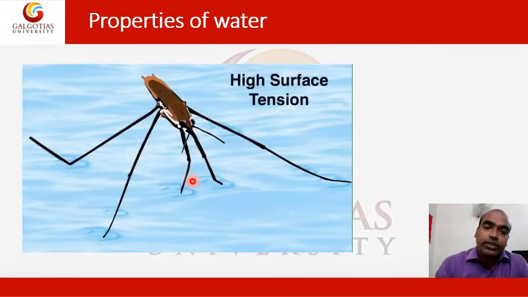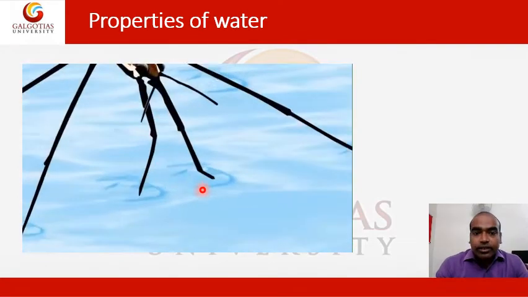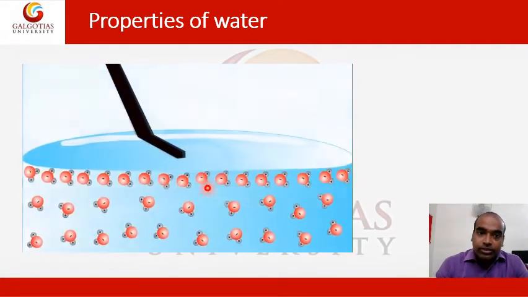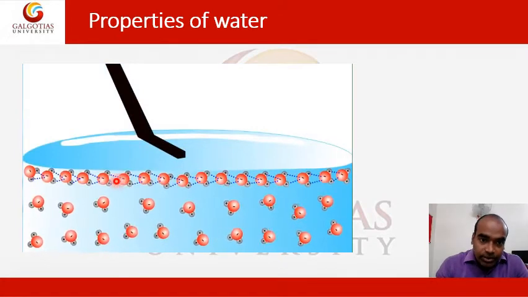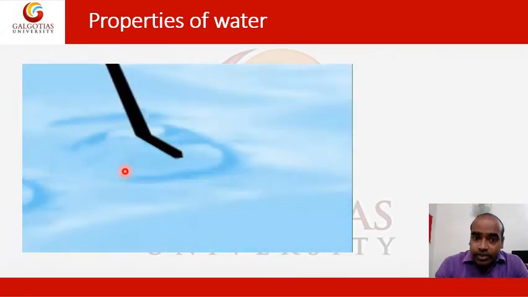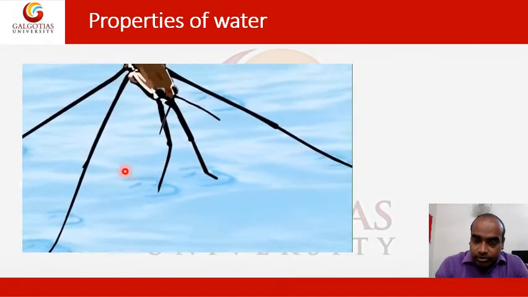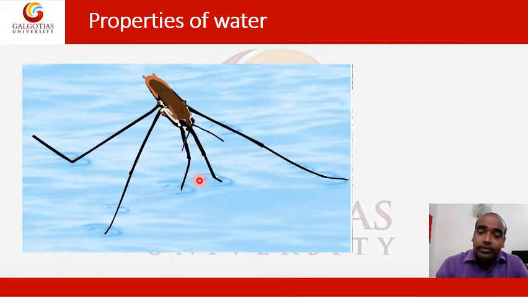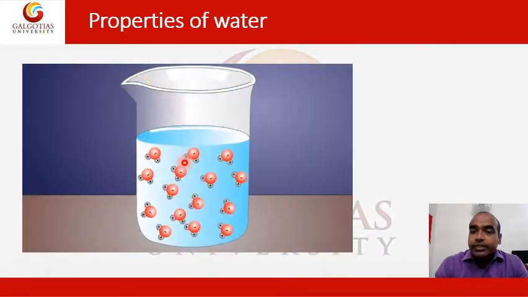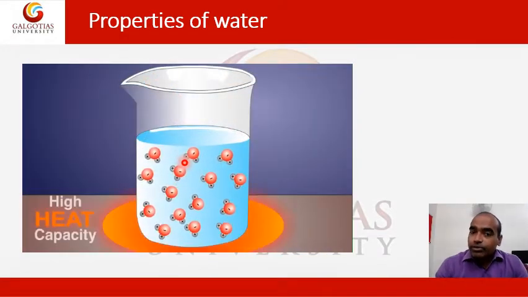Now the next one is surface tension. Because of this hydrogen bonding between oxygen and hydrogen, here you can see it creates tension on the surface of water, and it is so unique. You can easily see that small insects can move on the surface of water.